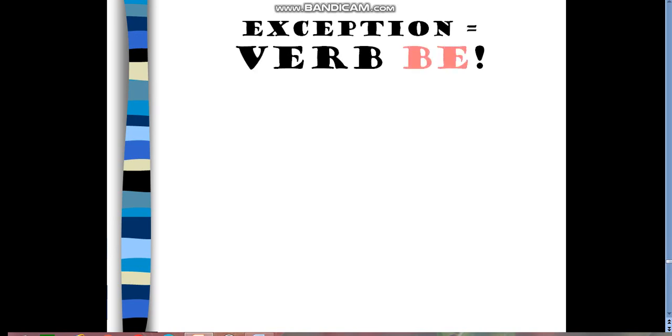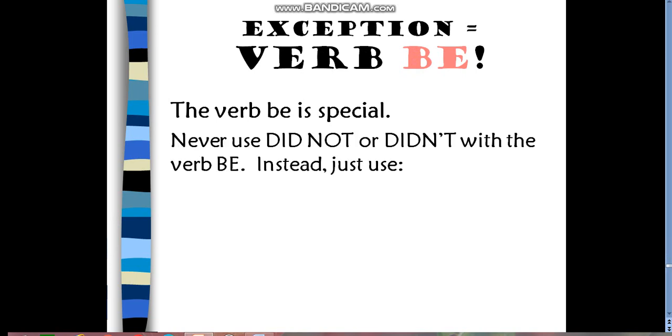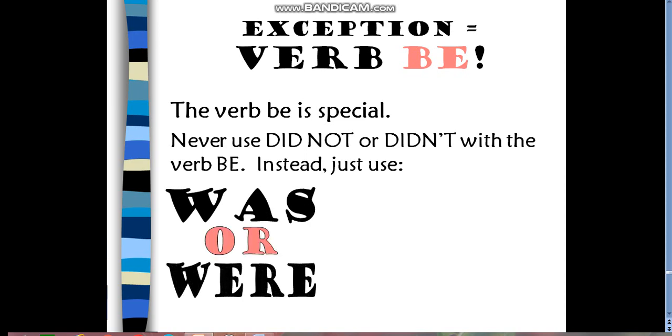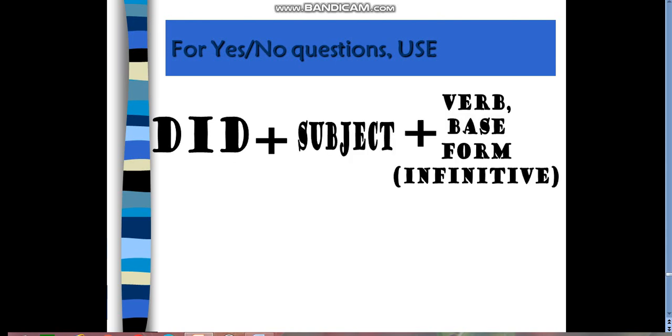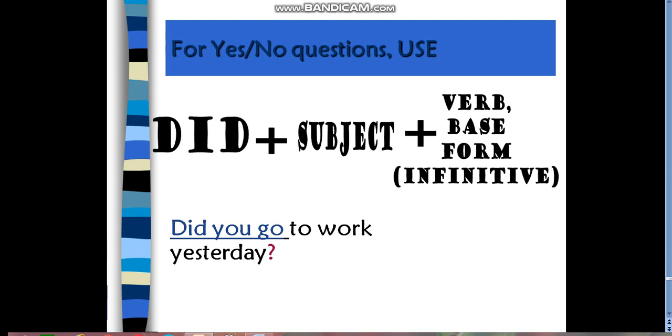Here, the exception: verb to be. This verb is very special. Am, is, are in the present will be was and were. Okay, was and were, as I told you. Then we have the negatives wasn't or weren't. For yes/no questions, let's see with did: did plus subject plus infinitive. And then we have examples. Did you go to work yesterday? Did you come yesterday?